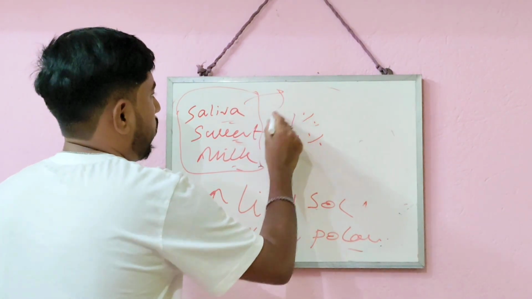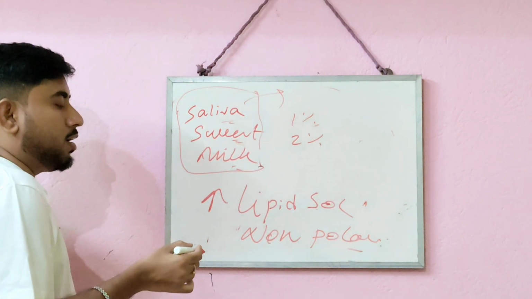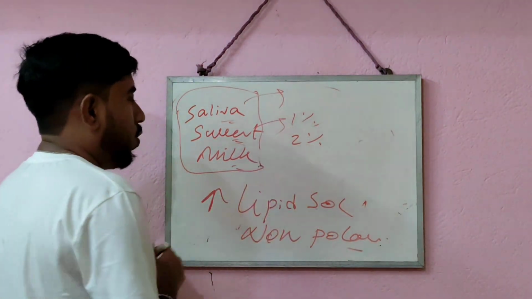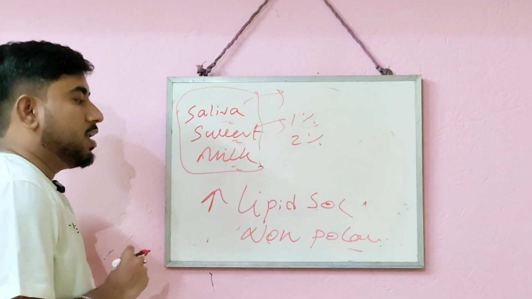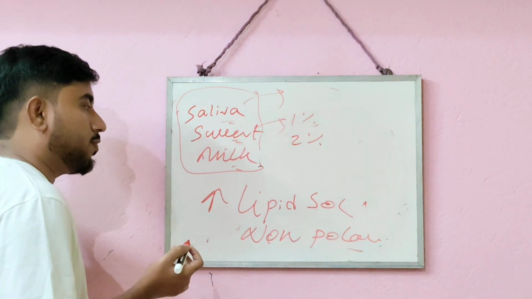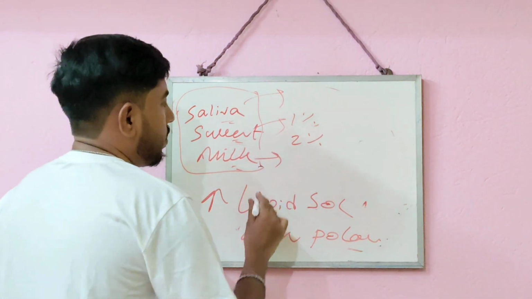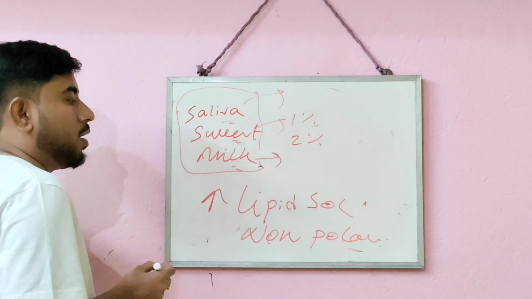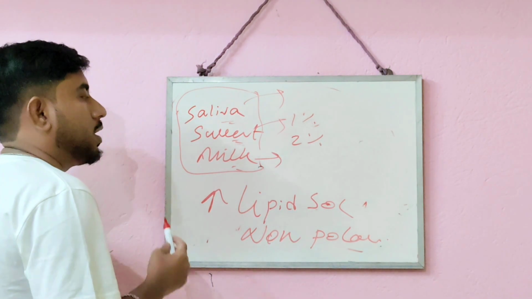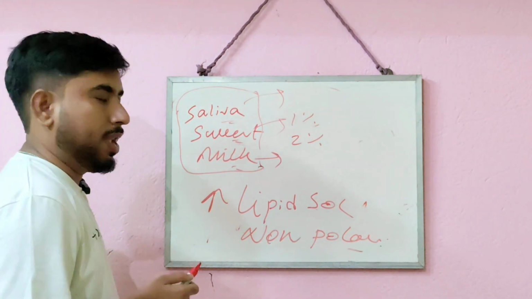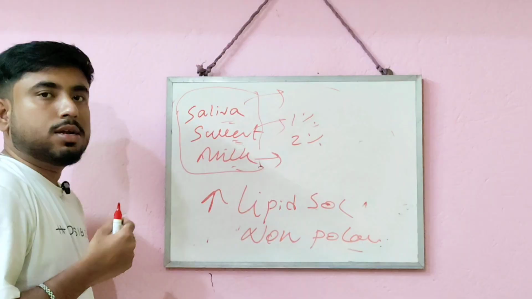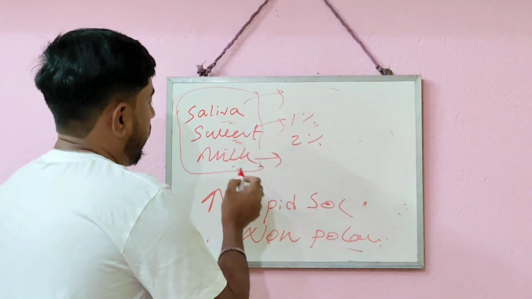Like saliva from the mouth, different lipid soluble drugs come out for elimination. Sweat from the sweat pores of our skin, different lipid soluble drugs are coming out or being eliminated from our body. And from mother's milk, some kinds of drugs which are taken by the mother during pregnancy can also be excreted out from mother's milk.